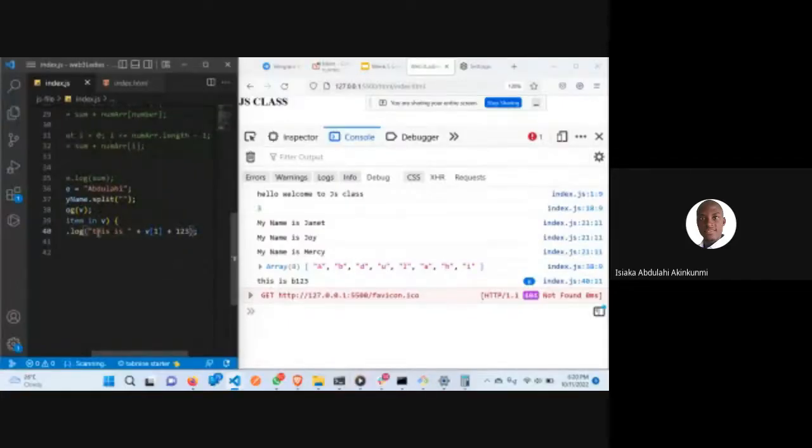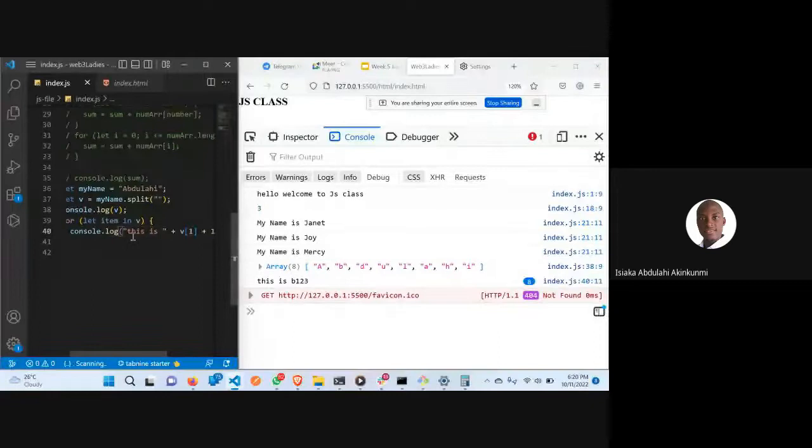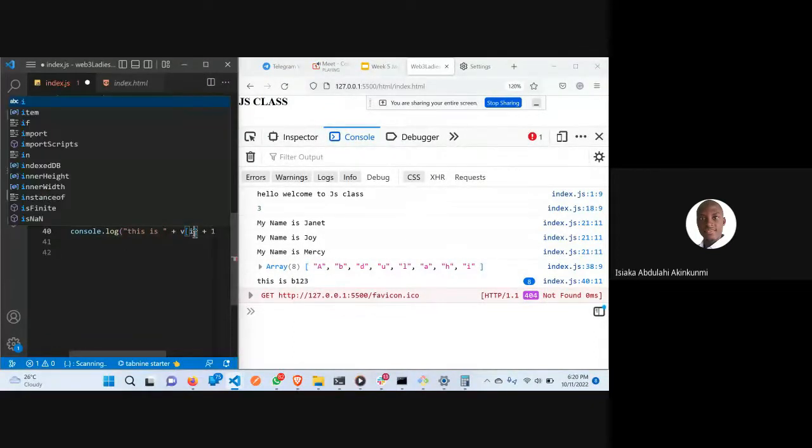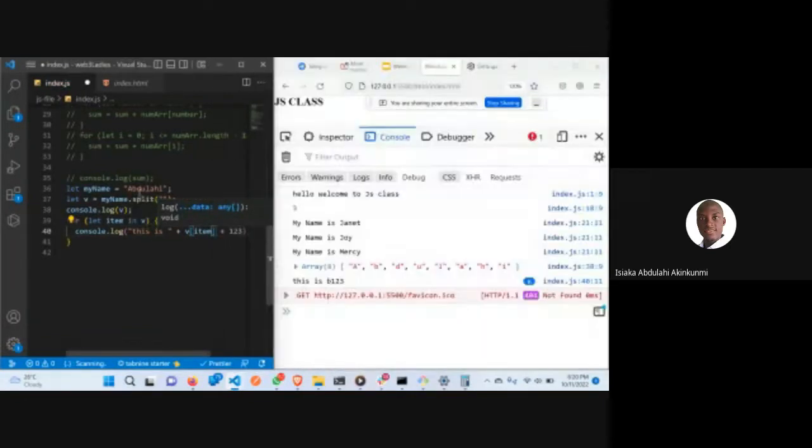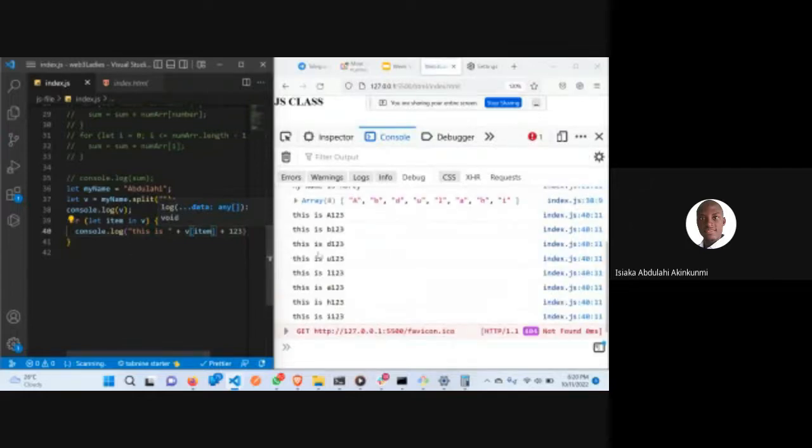We're having this is V123. What happened? Oh, I said V at 1, not V at item. Why am I making mistakes? V at item, like this. I can expand this. V at 1 is B. Yes, that's why we're having this now. You can see now, this is A123, B123, D123, U123.